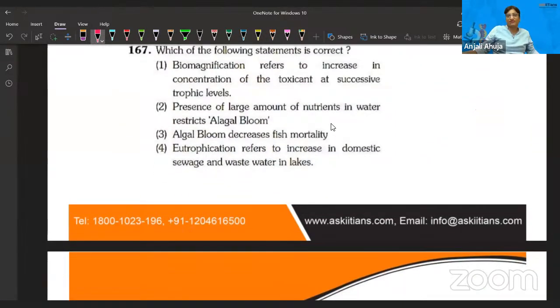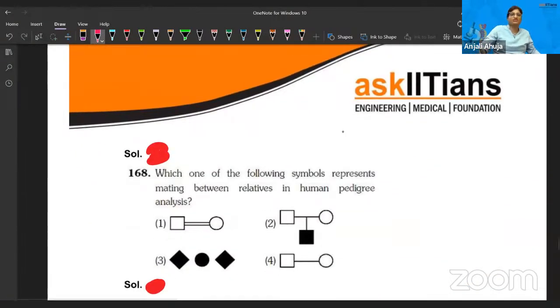Which of the following statements is correct? Biomagnification refers to increase in concentration of the toxic substance at successive trophic levels. Correct. Presence of a large amount of nutrients in water restricts algal bloom? No, it promotes it. Algal bloom decreases fish mortality? No, it increases it. Eutrophication refers to increase in domestic sewage and wastewater? No, it doesn't. That's an easy question.